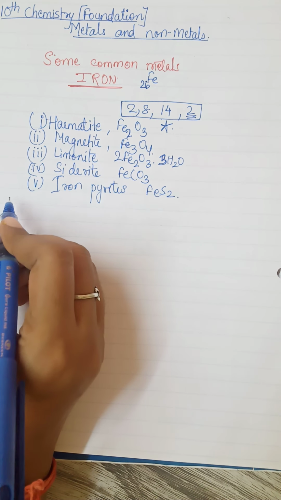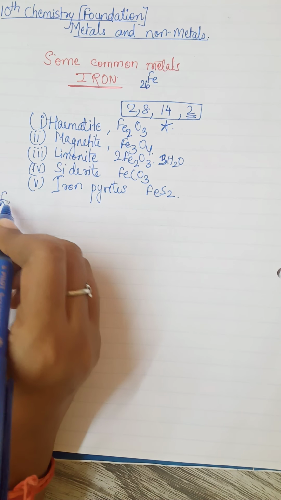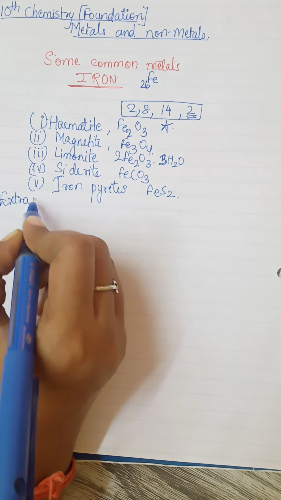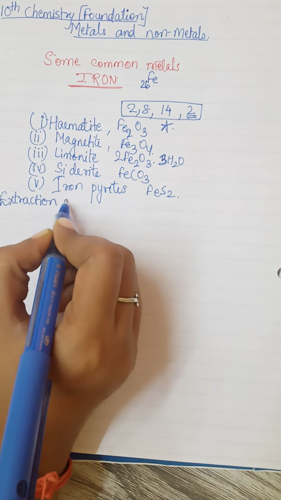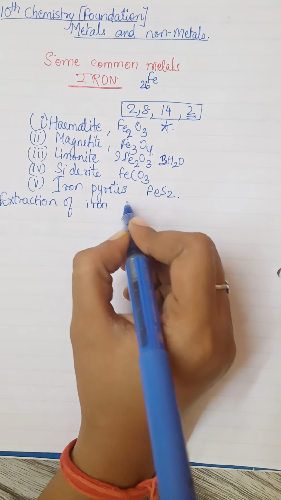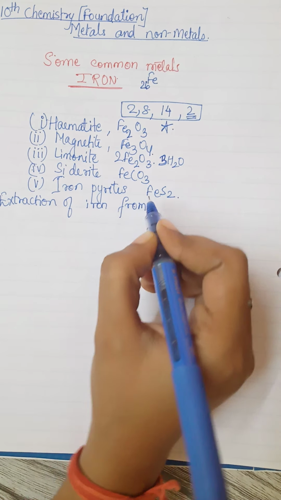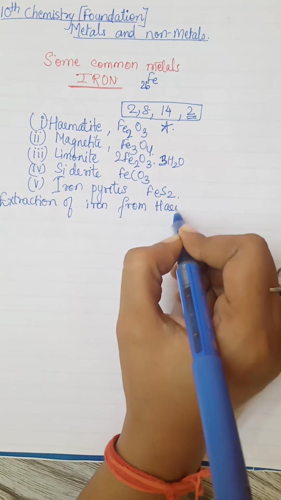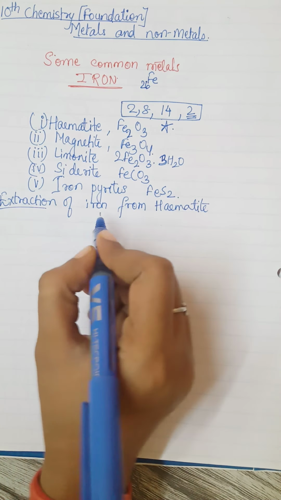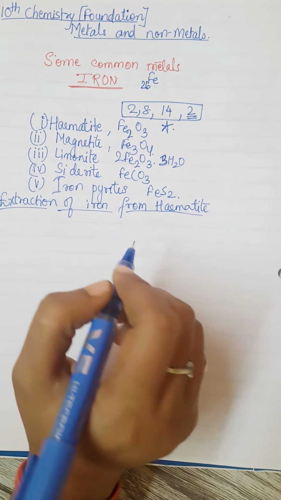And the next one is the extraction of iron from hematite. As I said, this is the most commercial ore, so we are going to use this for extraction.